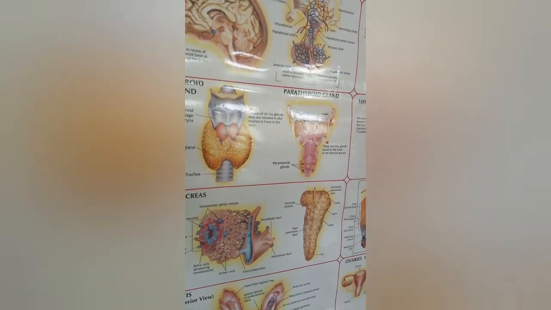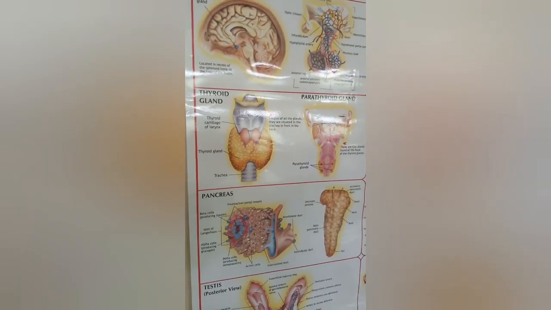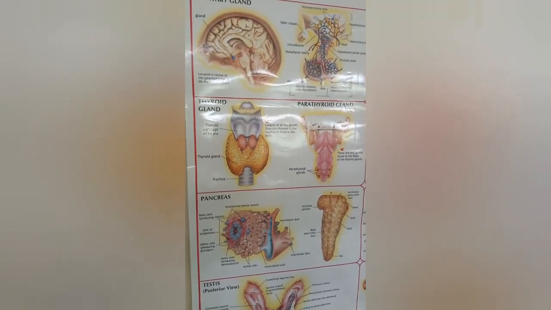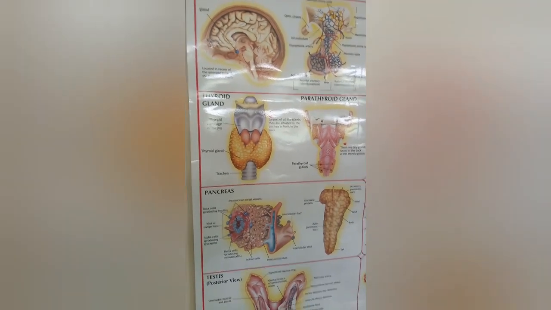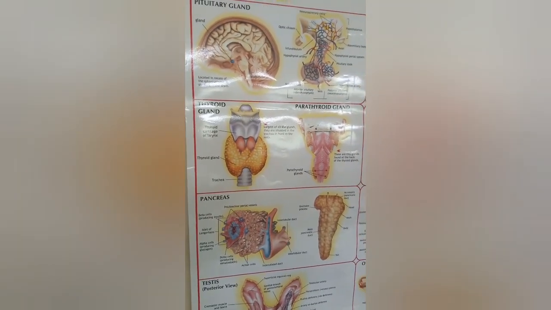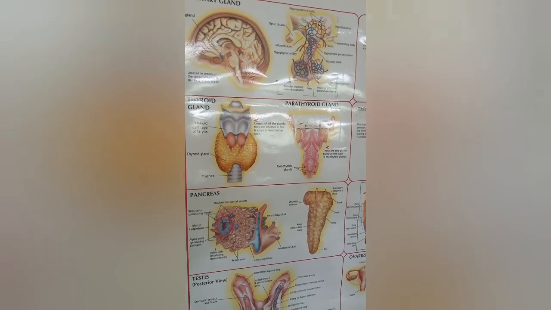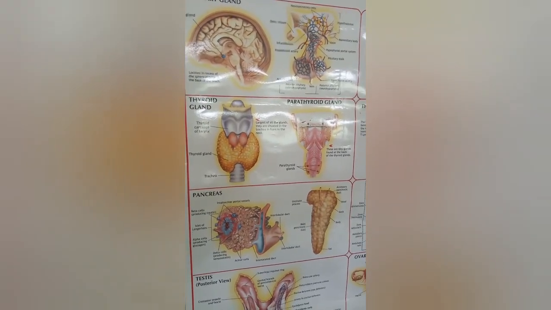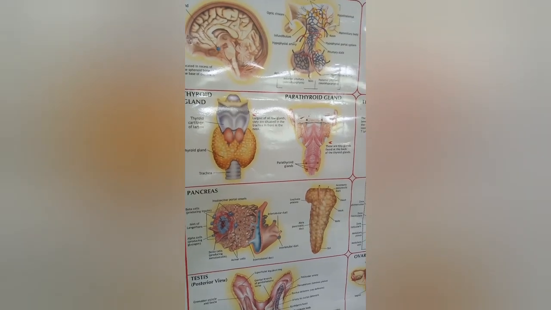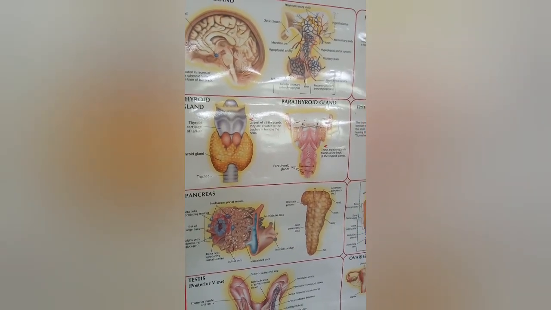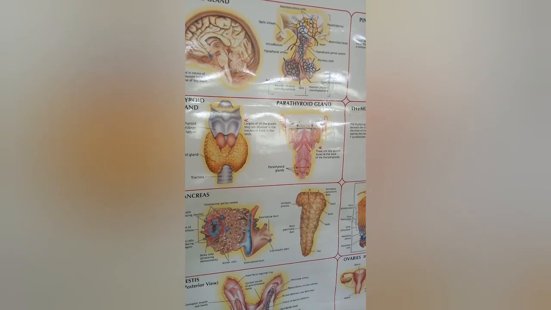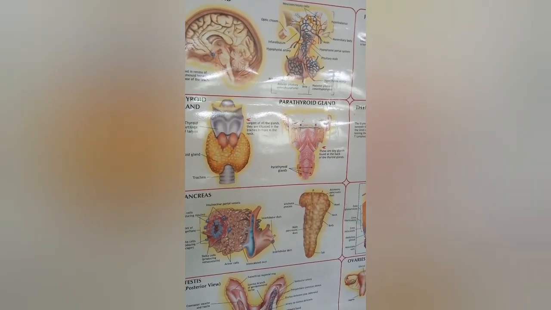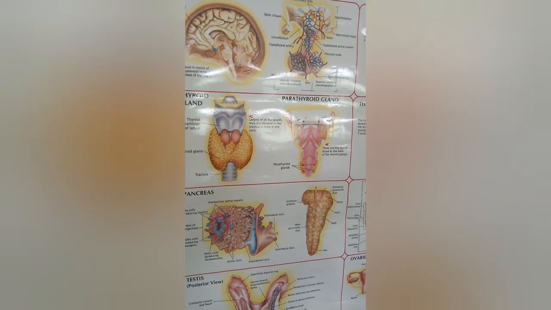Enzymes mainly have a digestive and absorptive, that is conversion, function. That means a complex material is converted to a simpler one. Examples of enzymes are pepsin, trypsin, etc. But examples of hormones are parathormone, thyroid hormone, antidiuretic hormone, oxytocin, etc.